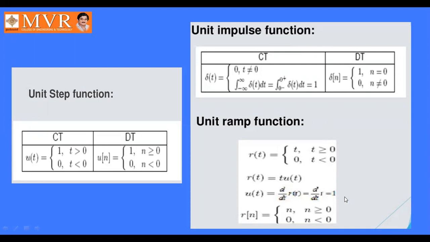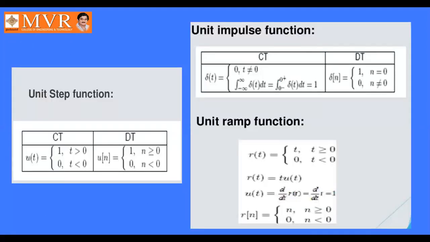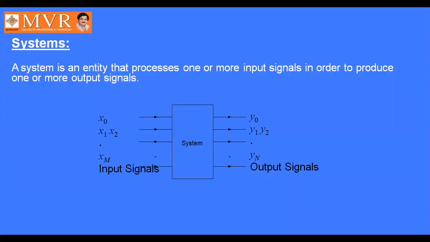So r of n equal to n for n greater than or equal to 0 and is 0 for n less than 0. Okay, next, so far we discussed all these signals and their properties and functions. Now coming to the systems.